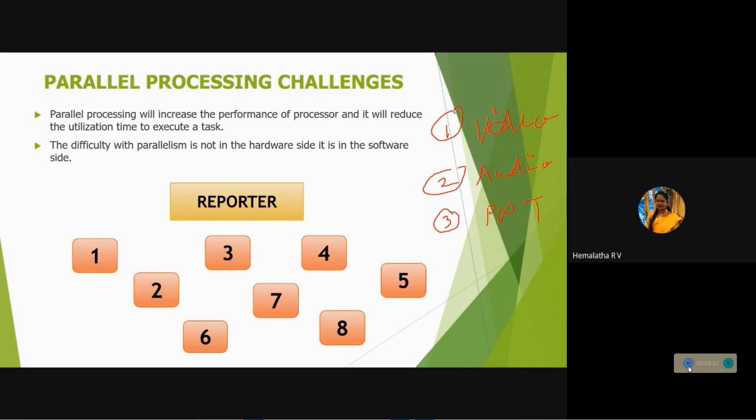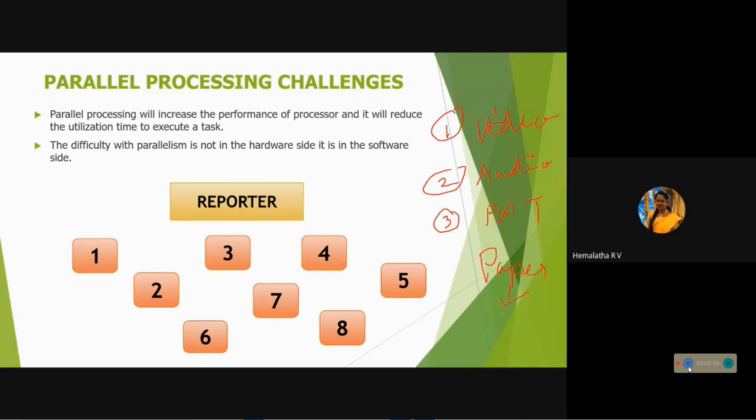All 8 reporters will not have similar character or similar information, or way of thinking. All will be different. So here your reporter, let it be a processor, your reporter, let it be a process. That is your task. A reporter needs to write a report, and I told you it needs paper. That paper will be called memory here.